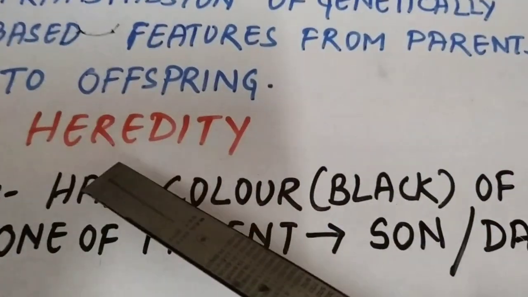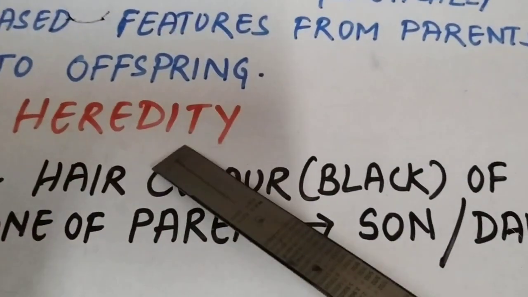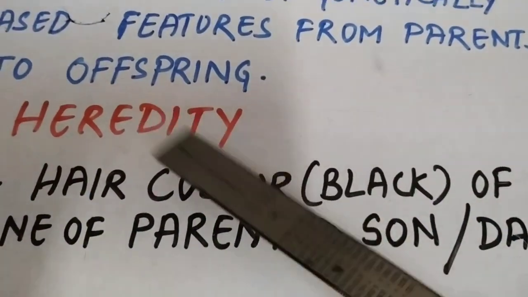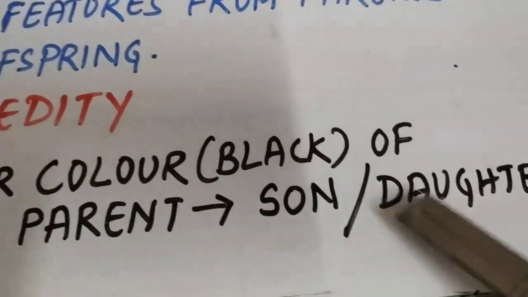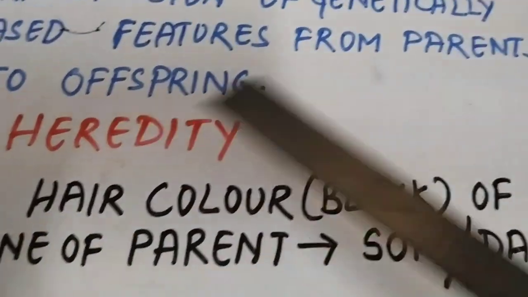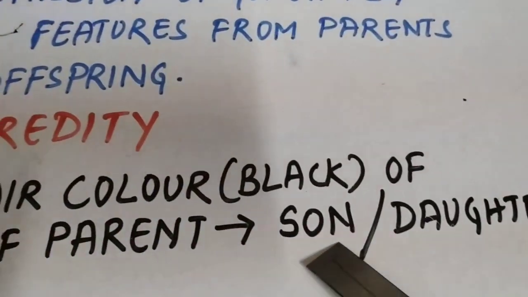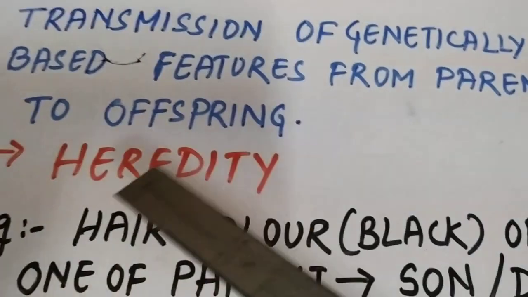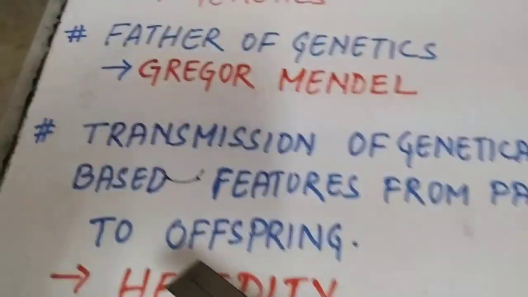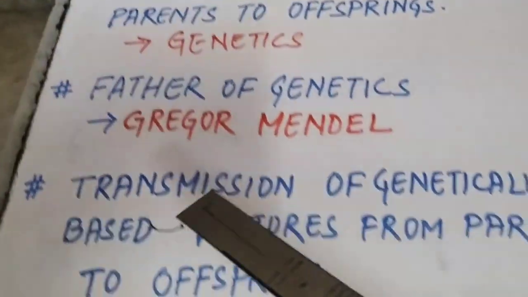It means the hair trait or character is transferred from the father to the son or daughter. So this transfer of genes from parent to children is called heredity. Transfer of genes is called heredity. Study of transfer of genes is called genetics. I think you all are clear.